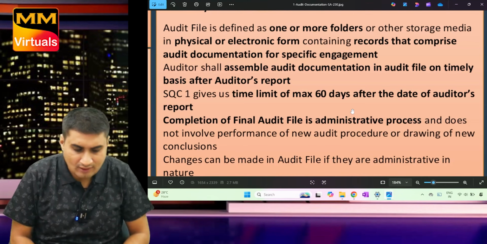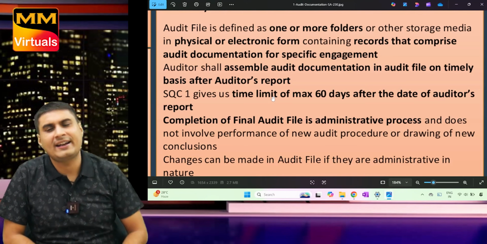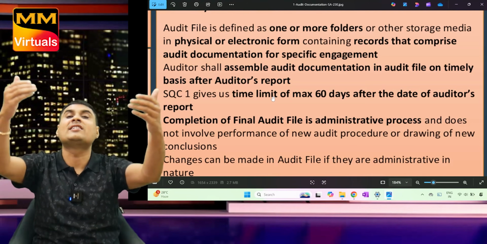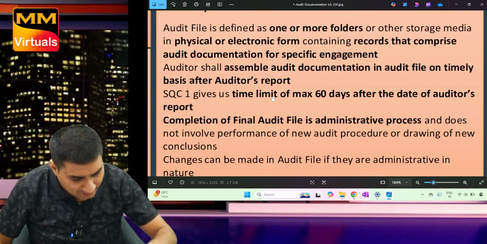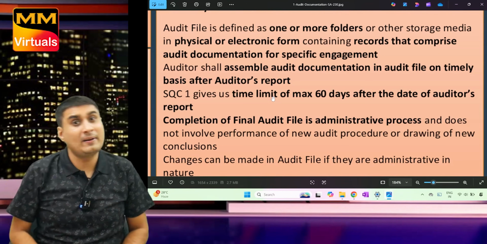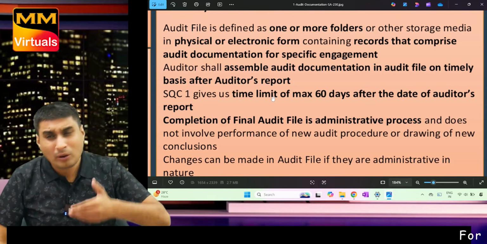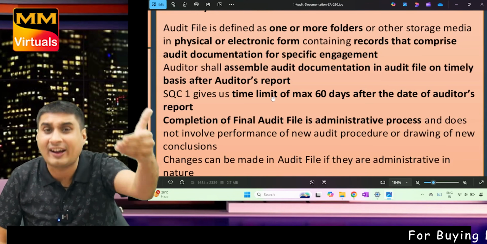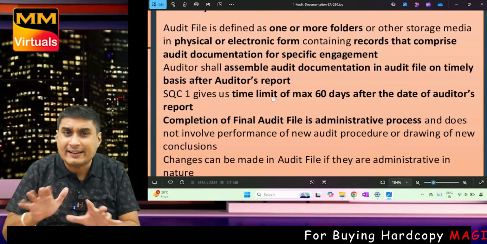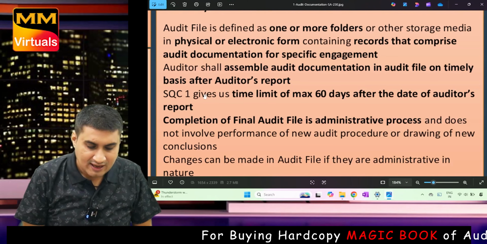First question. Within how much time should the file be ready? It should be ready within the period of 60 days from the date of auditor's report. Let's take example: 31st March balance sheet, 30th July is audit report. So from there within 60 days the file should be ready. Not documentation; that should be done along with audit. File should be ready within 60 days.